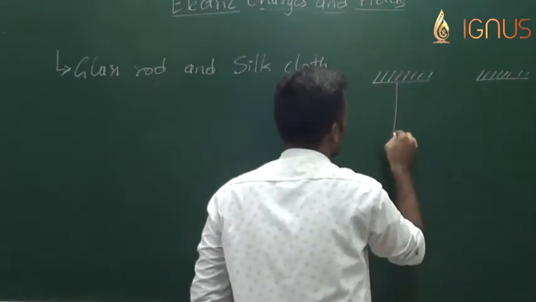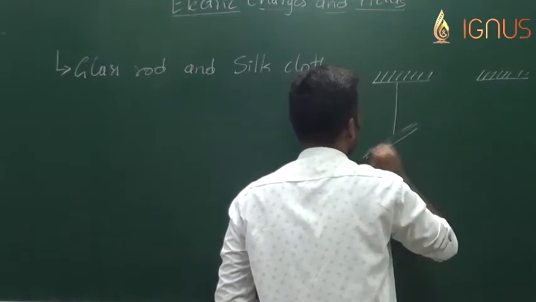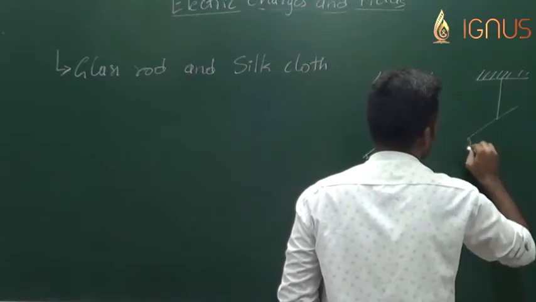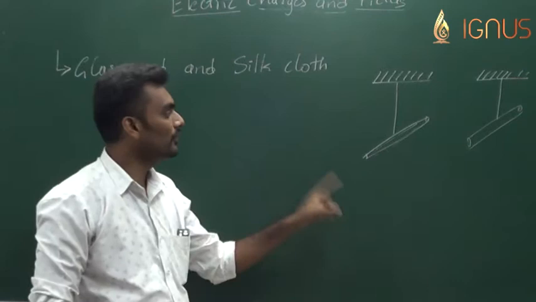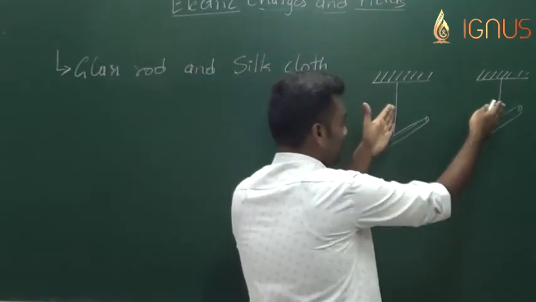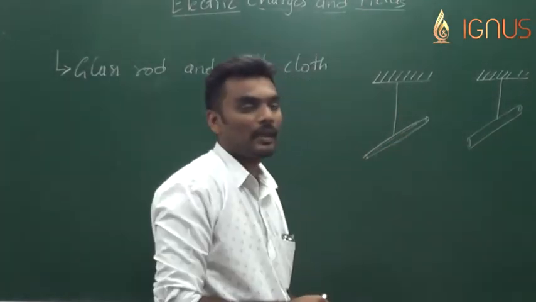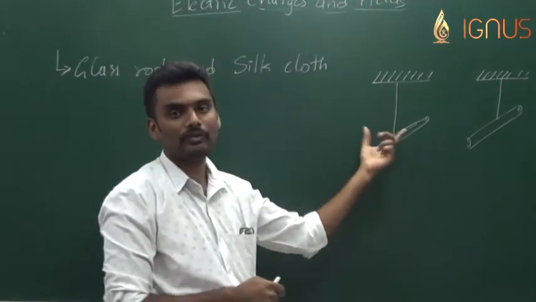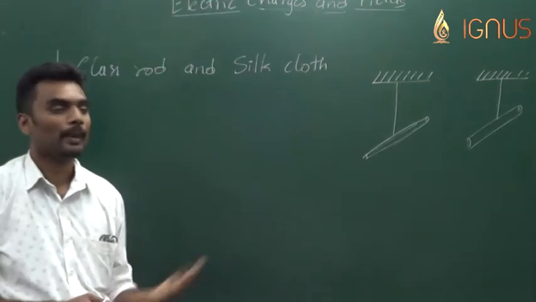Assume that you have two freely suspended glass rods and we rub them with silk cloths. When we bring these two rubbed glass rods closer to each other, they tend to repel away from each other. The force responsible for this repulsion is taken as electrostatic force.